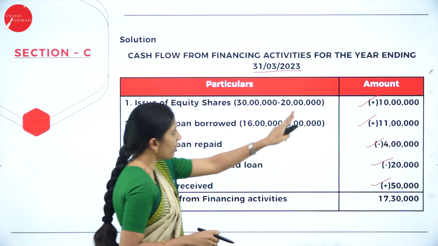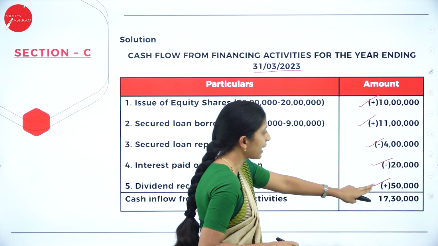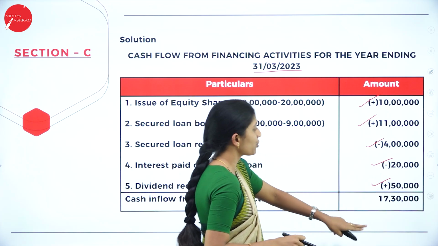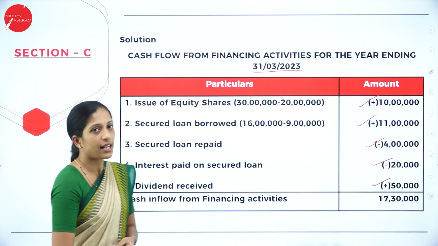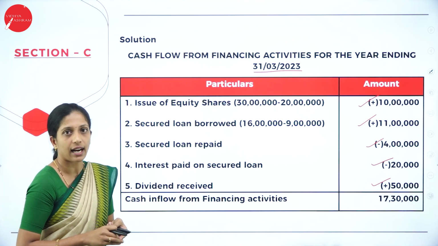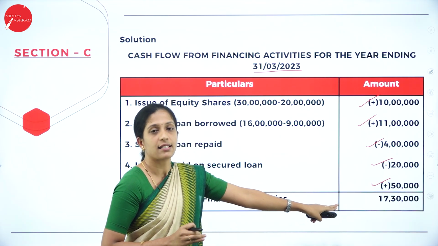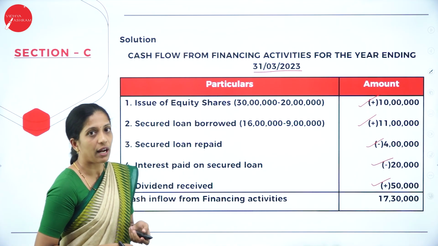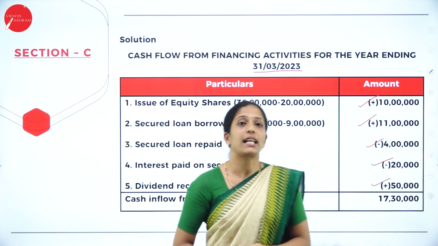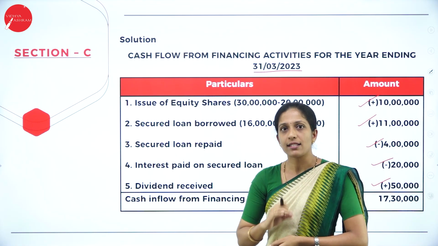So when you add or do all the calculations here, that is 10 lakh plus 11 lakh, that is 21 lakh plus 50,000. 21 lakh 50,000 minus 4 lakh minus 20,000, you'll get 17 lakh 30,000. So if it is a positive amount, then it is cash inflow from financing activities. Suppose whatever answer you get at the end is a negative amount, then it is cash outflow from financing activities. So these are the questions they have asked from section A, section B and section C for 1 mark, 2 mark as well as 6 marks.